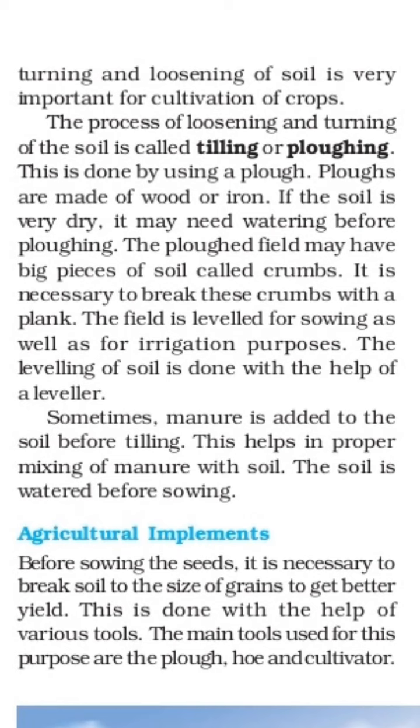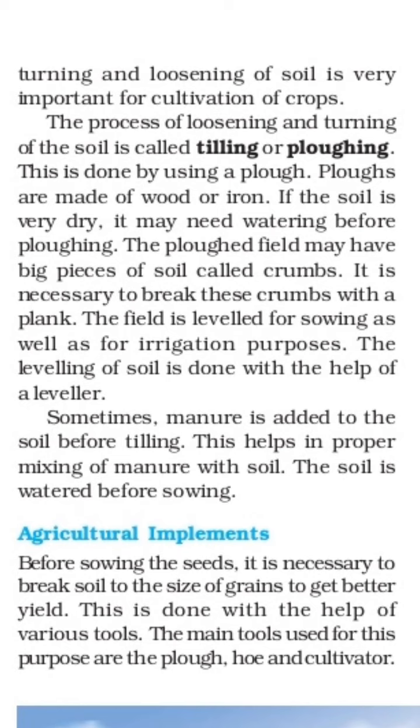Thus turning and loosening soil is very important for the cultivation of crops, and the process of loosening and turning of the soil is called tilling or ploughing. Ploughing, नांगरणी, which we call नांगरणी.